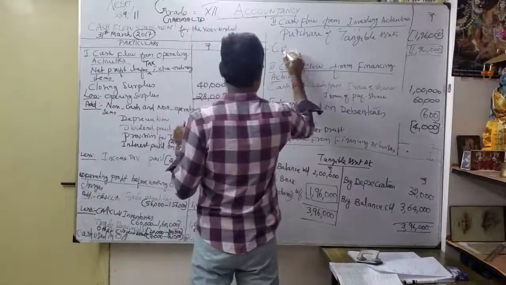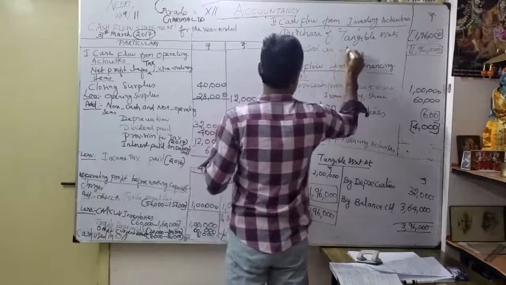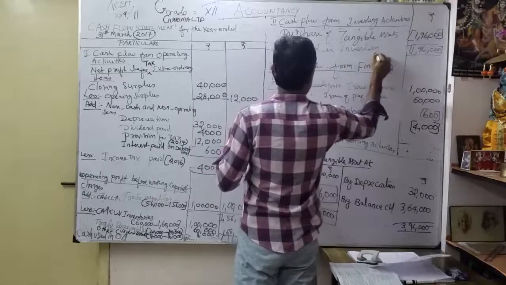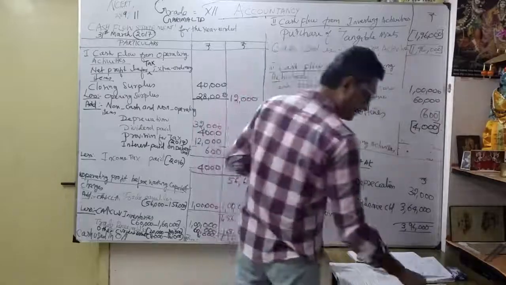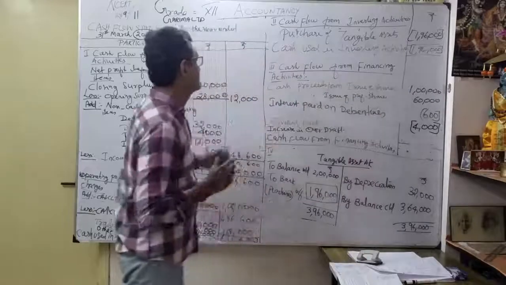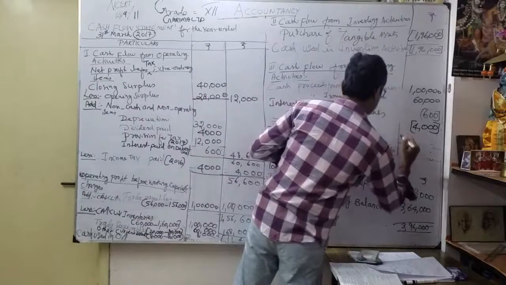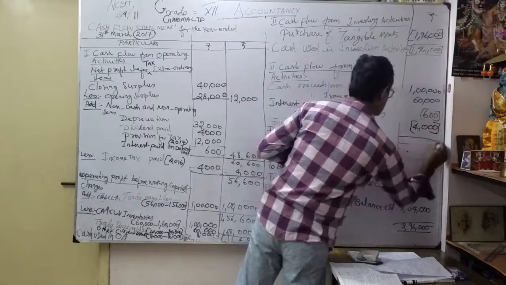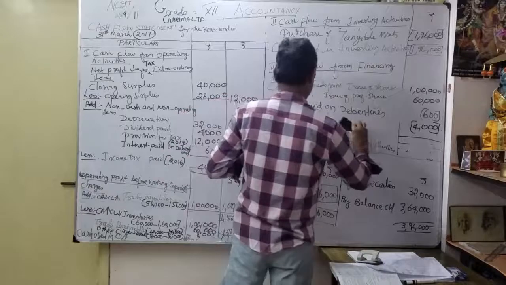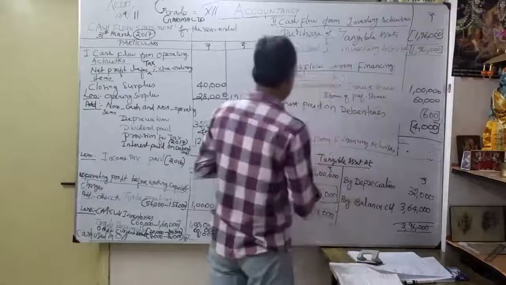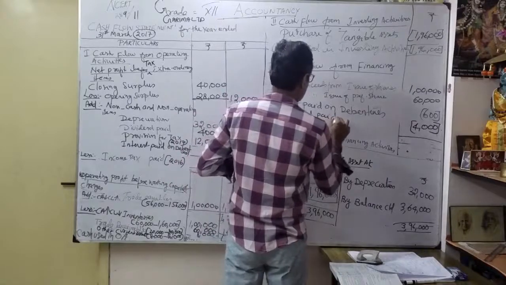Here cash used in investing activities. So how much? 1,96,000. Correct. Similarly here our cash flow from finance activities. Okay. So what are we going to write? So here there is no order. Okay. So dividend paid. I'm going to write it here. So dividend paid. That's all this here.